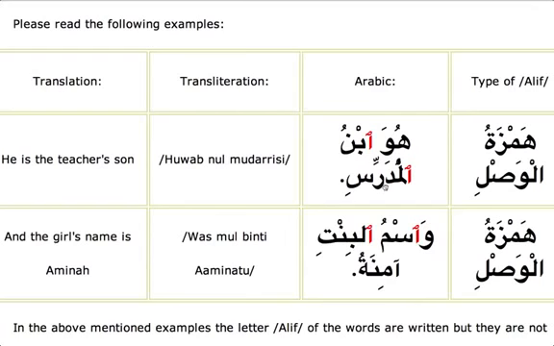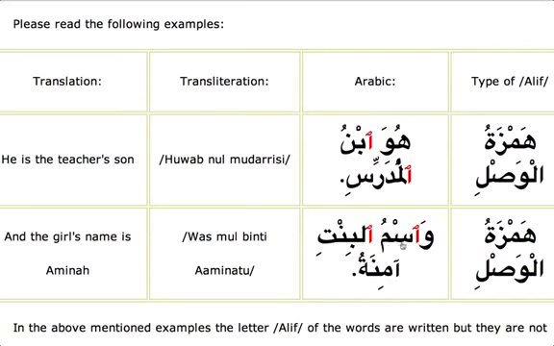So what happens when a word or any other letter comes in front of Hamzatul Wasl? We know that the sound is not produced. So we're going to see how it works here, inshallah. We have a sentence here. Huwa is he, ibnu is son. So we see ibnun is becoming ibnu, meaning it becomes mudhaf, and we have the mudhaf ilayhi al-mudarrisi. Huwa ibnul mudarrisi. This is how it is pronounced. And waw is ataf here.